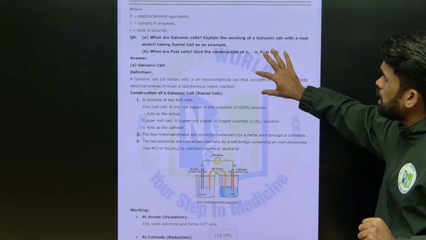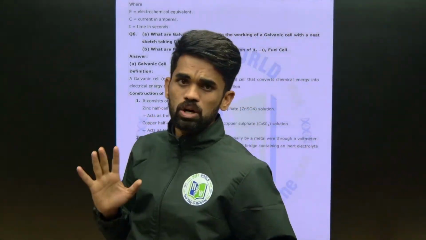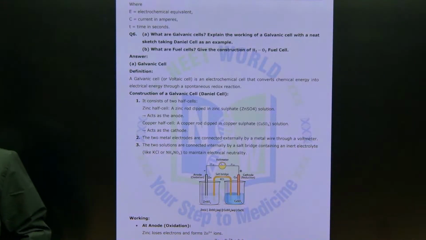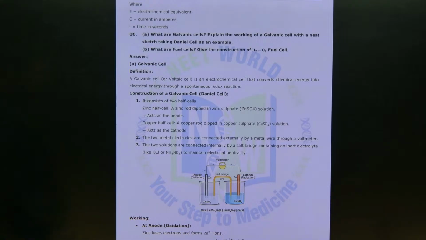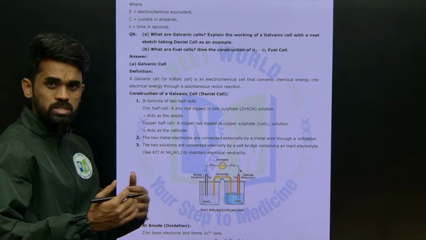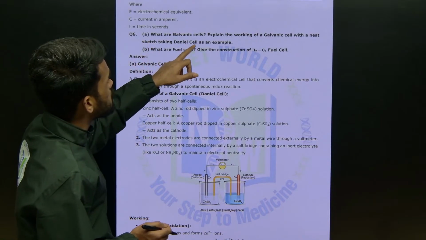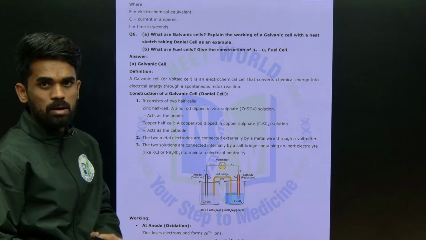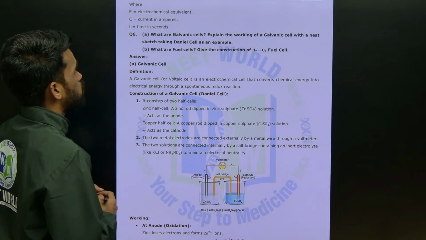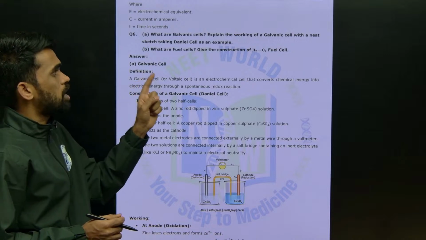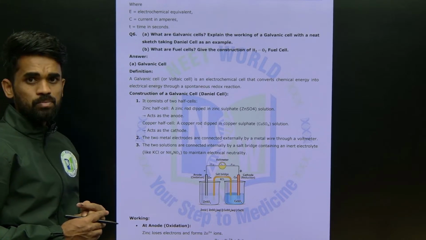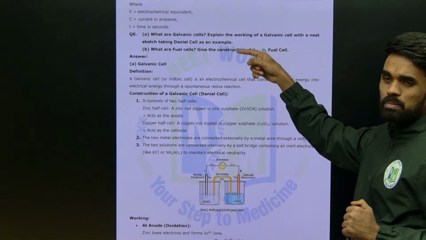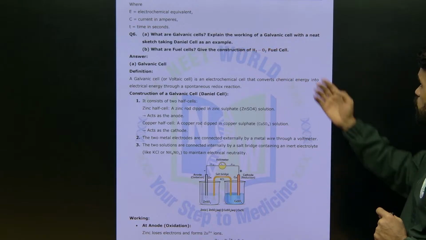This is the second important question from electrochemistry. The first one is Kohlrausch law and the second one is the galvanic cell. Electrochemical cell or galvanic cell, they will consider it. Now tell me, what are galvanic cells? This is also a most repeated question. What are galvanic cells? Explain the working of a galvanic cell with a neat sketch taking Daniell cell as an example. This is part A, and part B will be: what are fuel cells? Give the construction of the H2-O2 fuel cell. Hydrogen fuel cell they are asking. These are the two questions. They are making it part A and part B, and asking it as an 8 marks question, 4 marks each.